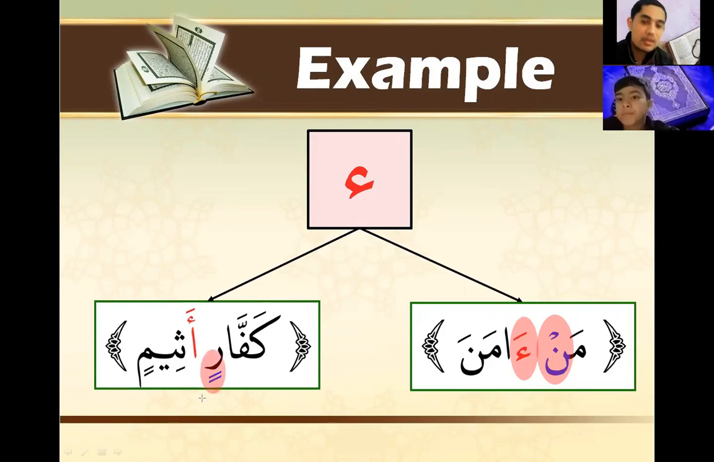Tanween. Here, why did we say kaffarin clearly like this? Because it's followed by a hamza, one of the throat letters. Okay, we can stop here.